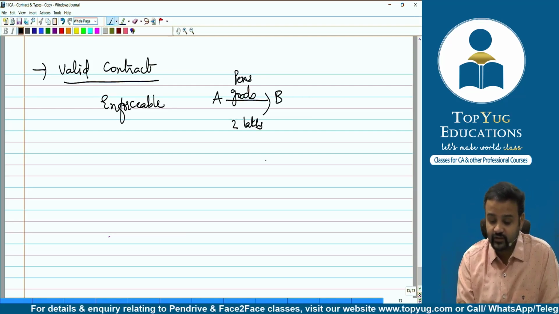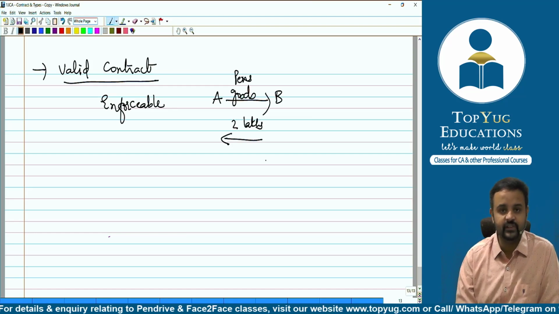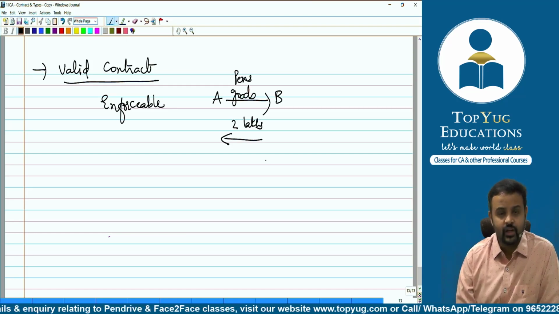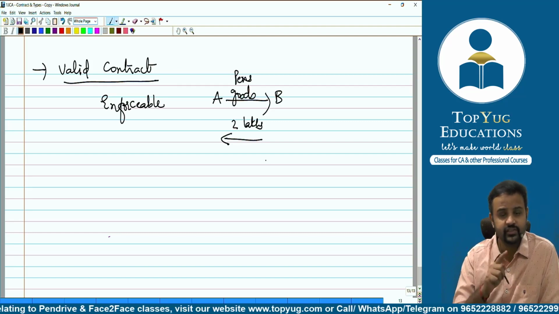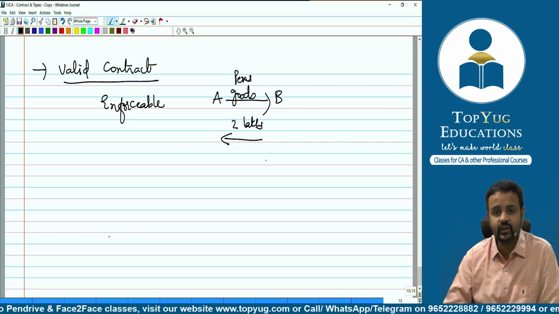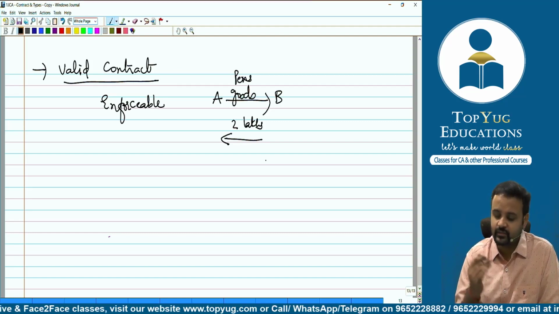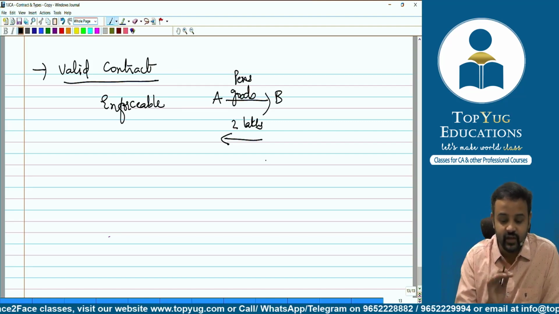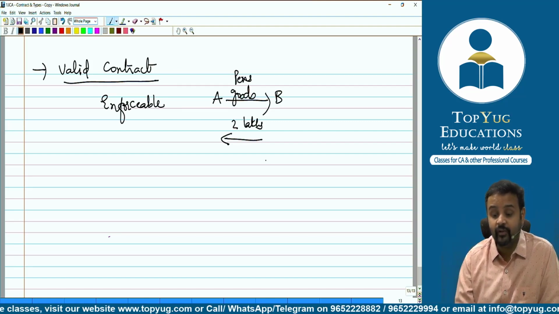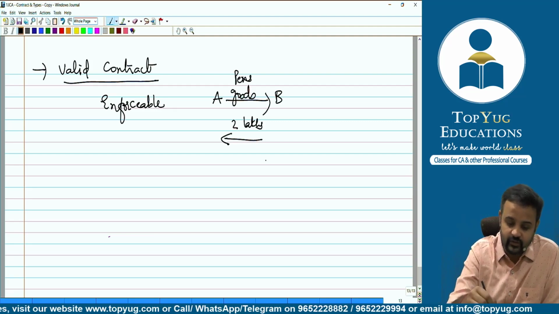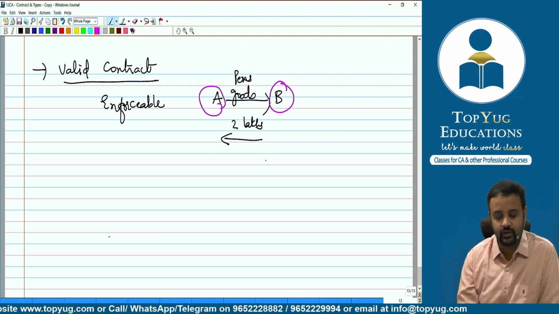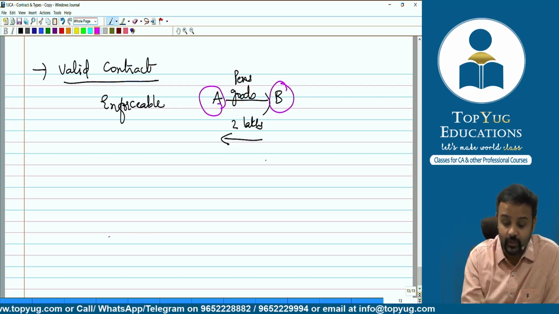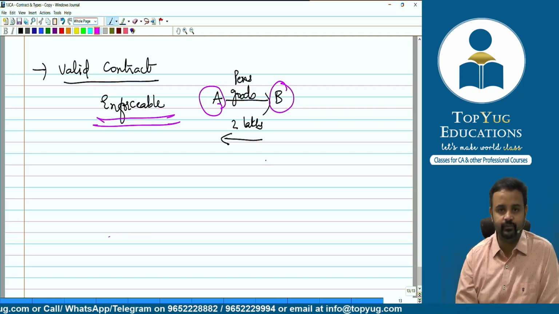So B has to pay what? 2 lakh rupees to A. This is the contract between them. All the essential elements have been satisfied. All the essential elements given under section 10 have been satisfied. Any special requirement also has been satisfied. So that is where what will happen? The contract will become valid. If it becomes valid, that means what? It means it will be enforceable in the court of law.